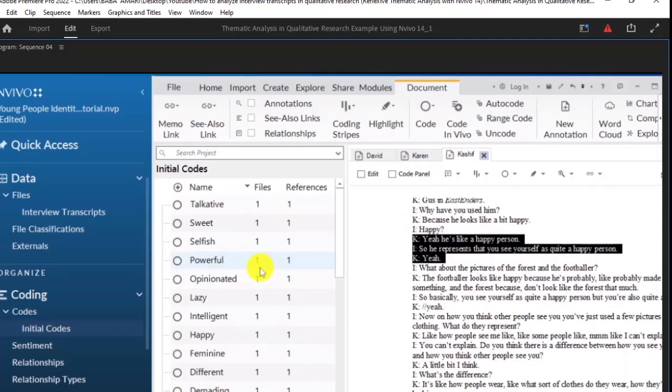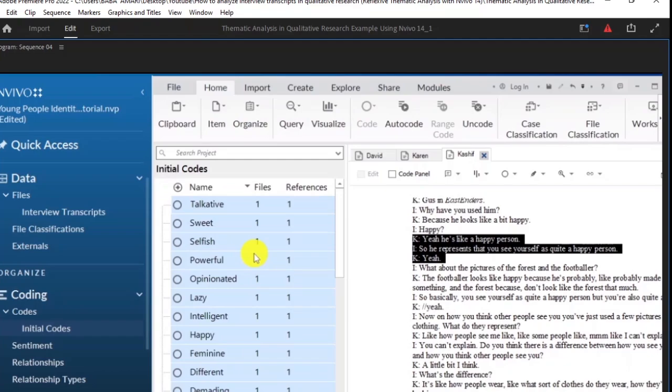That's how you code your interview transcripts, and that's how you come up with the initial codes. So I'm going to go and take my time to generate all the initial codes, and then we can move to the next step. Now,